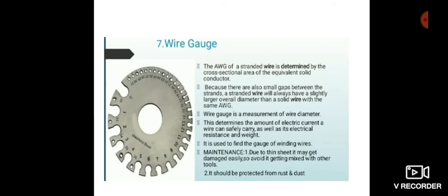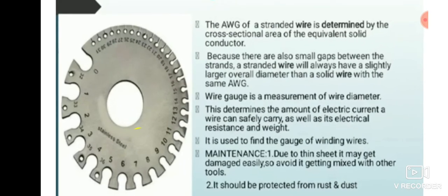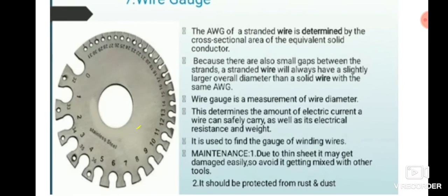Size along with the numbers are allocated at the circumference of a thin steel sheet. According to the diameter, different numbers are allotted to the different slots. It is available in a standard size.